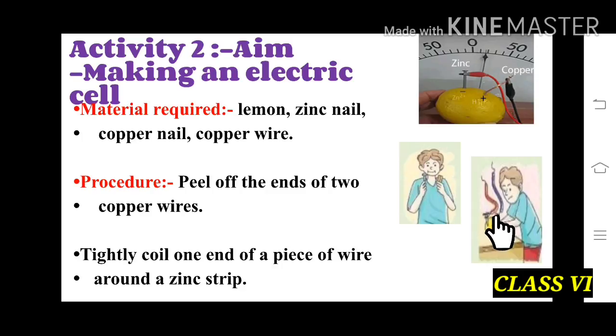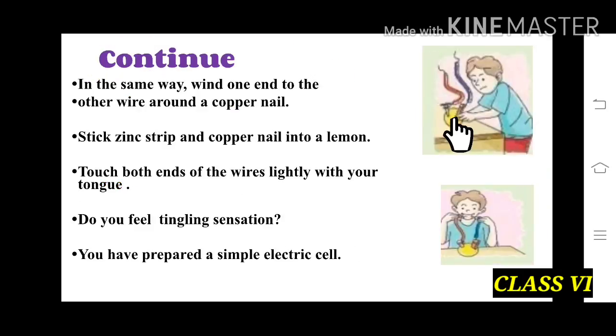Then he will tightly coil one end of a piece of wire around a zinc strip. In this picture you can see that the boy winds one end of the other wire around a copper nail. Then you have to stick the zinc strip and the copper nail into the lemon. Then touch both ends of the wires lightly with your tongue. Do you feel a tingling sensation? Yes. And you have prepared a simple electric cell.